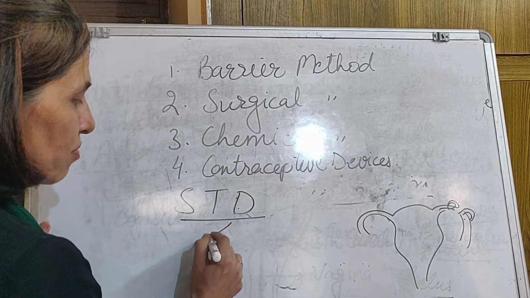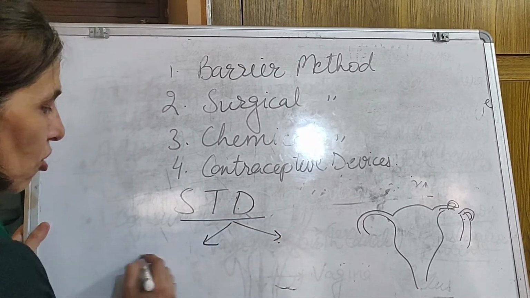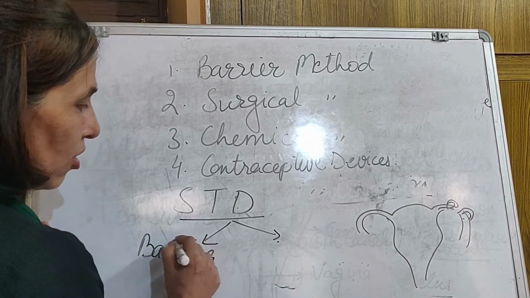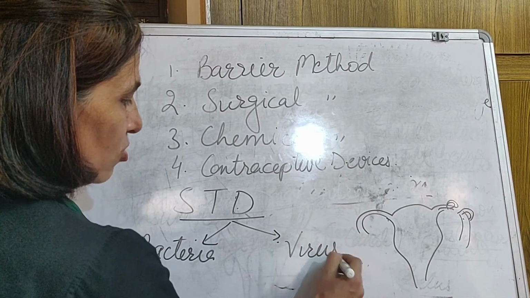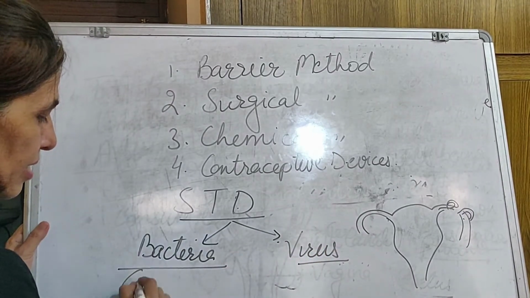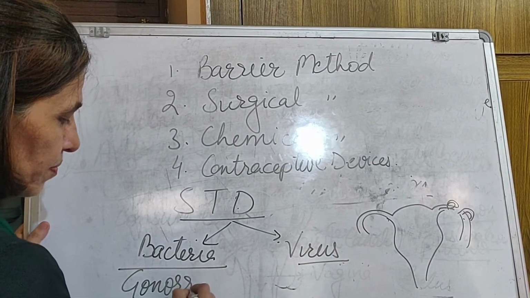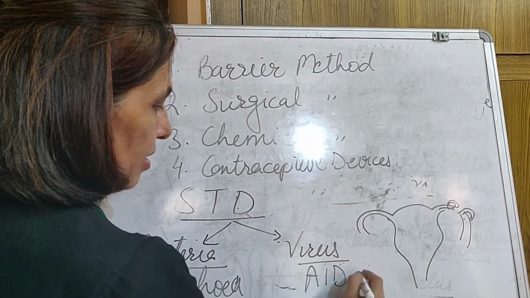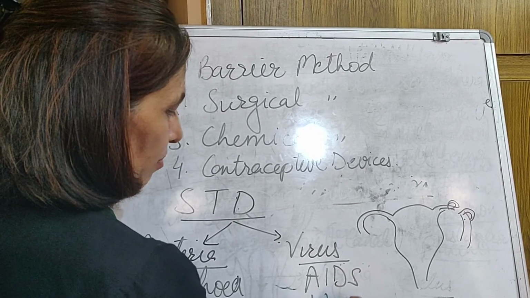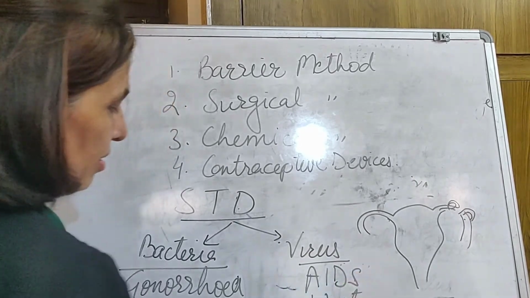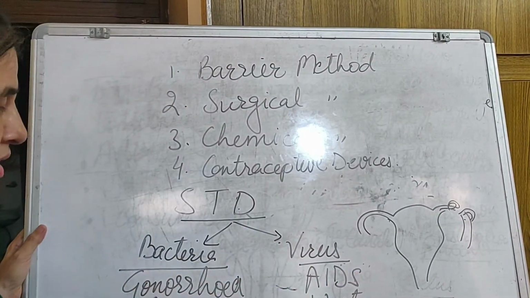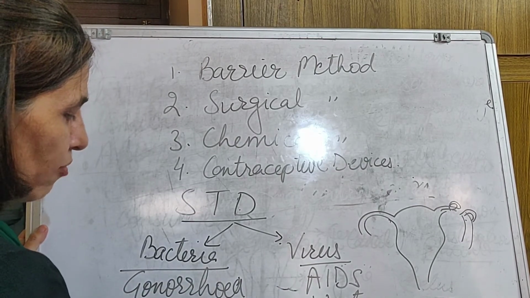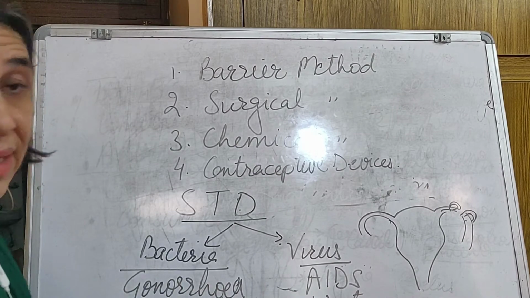Naturally, they are infectious diseases caused by germs. They can be caused by bacteria or by viruses. So a bacterial disease is gonorrhea and a viral disease is AIDS. One more name is given in the book, that is warts. Among bacterial diseases, gonorrhea is there, as well as syphilis. These 2 names you have already done in your 9th class.